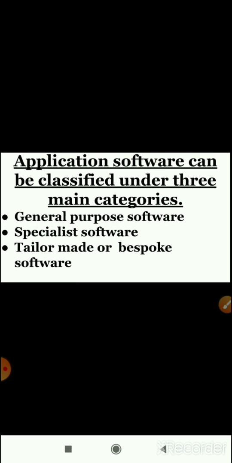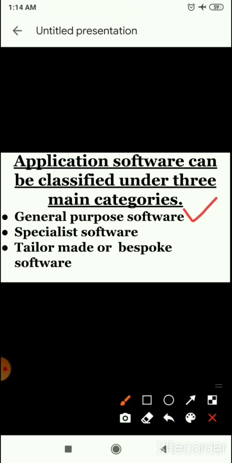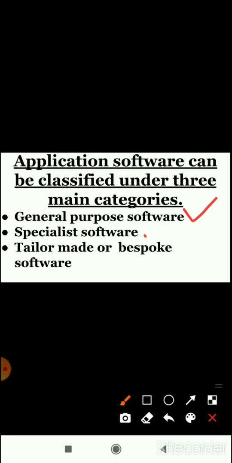Now we will discuss the different categories of application software. There are basically 3 categories of application software. First one is general purpose. Second one, specialist software.